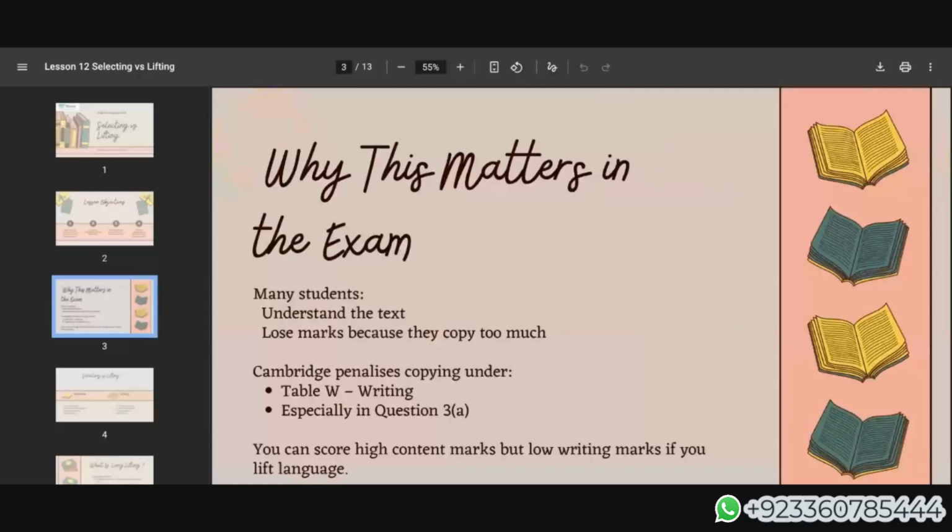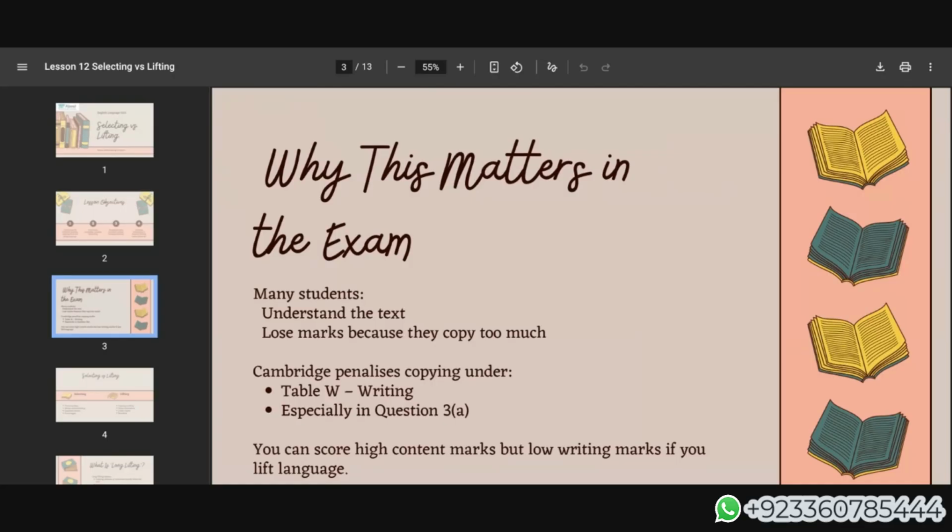Many students understand the text, but they lose marks because they have copied so much. They know what they have to write, but since they have copied everything from the text, they're not going to gain any marks here because lifting is not allowed. The objective says that you have to use your own words. Cambridge penalizes copying under the writing task.